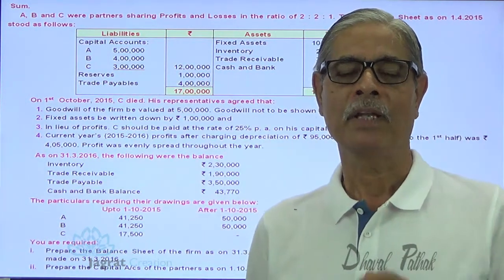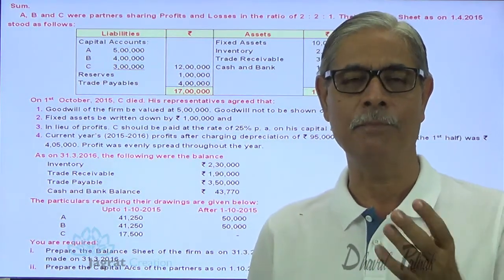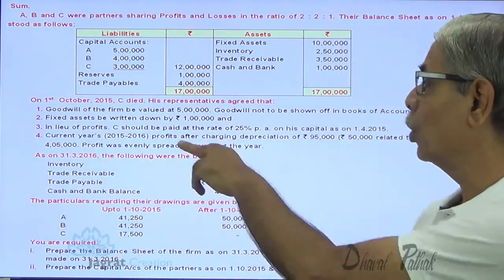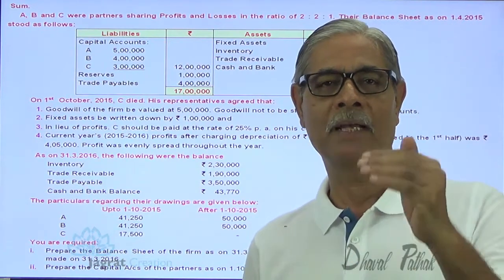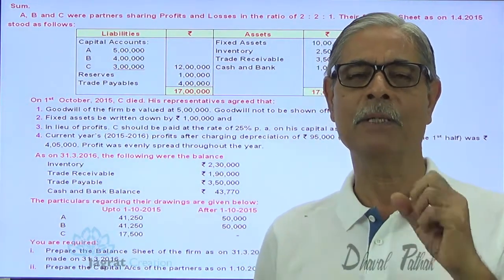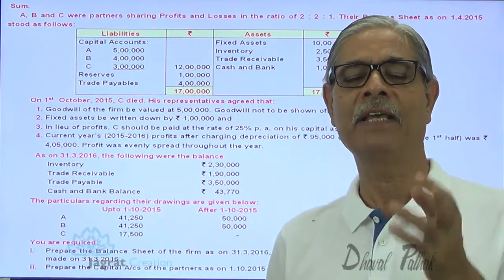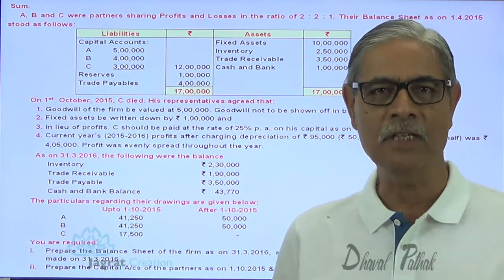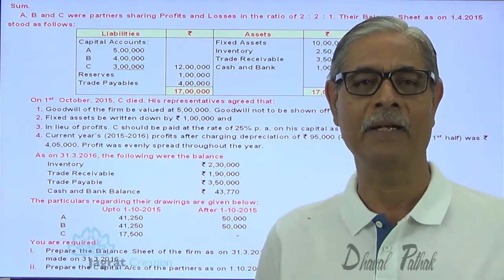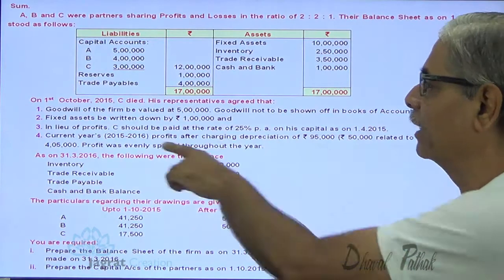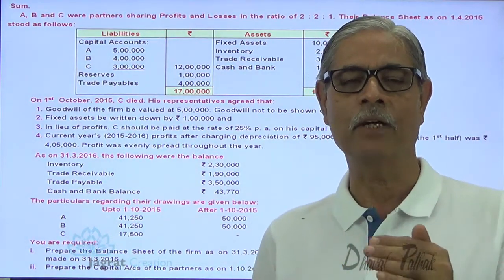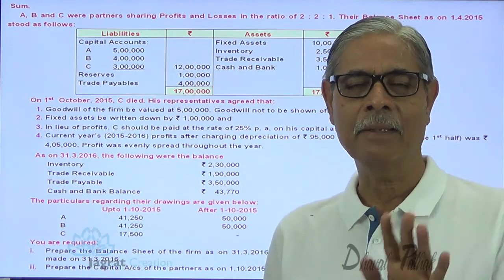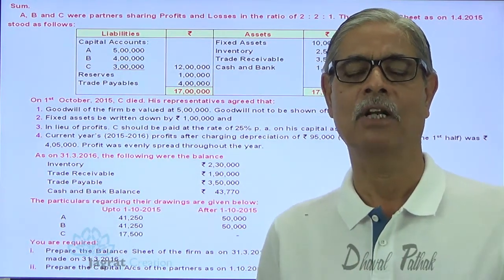Now see, in the capital comparison method, we find out the profit by comparing capital. In this, you are given the details of profit. So by applying the principles of the capital comparison method, here we are going to find out the capital. That's an important issue to be understood by the students. Generally, the capital comparison method is applied to find out the profit. Here the profit is already given, 4,05,000. So we are required to find out the capital balances at the end of the accounting period by applying the principles of the capital comparison method of single entry.